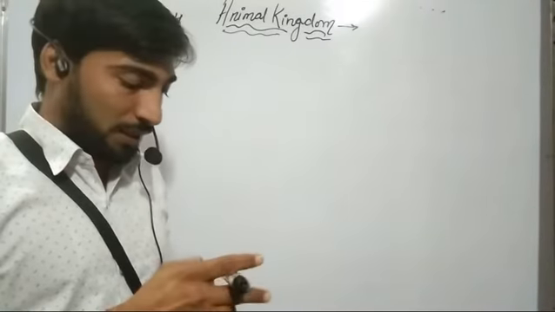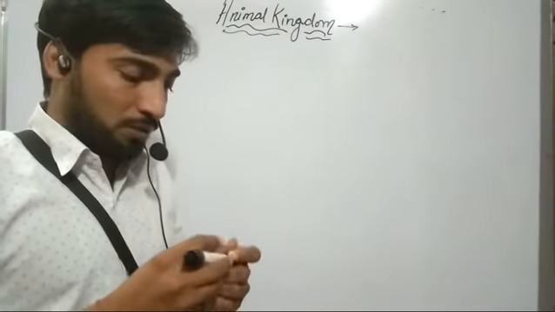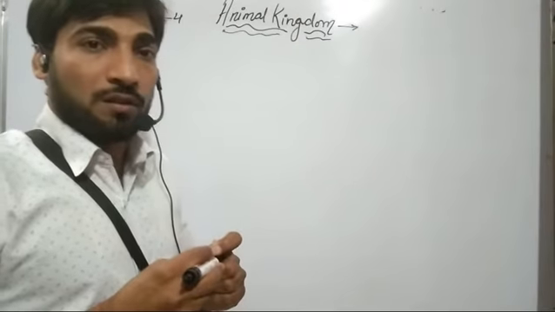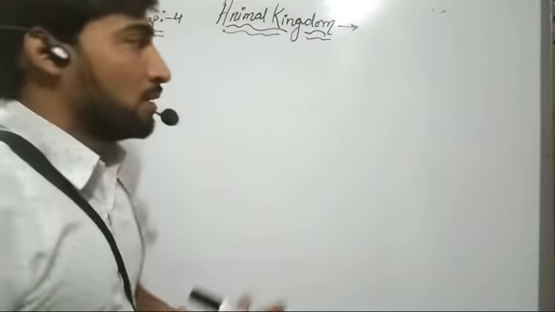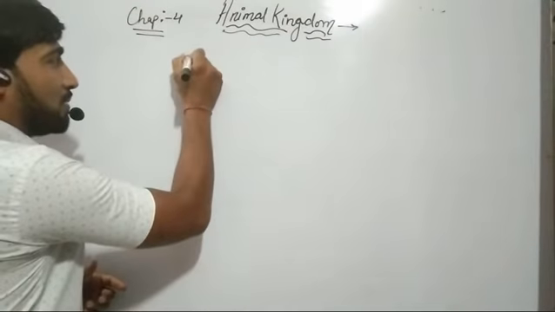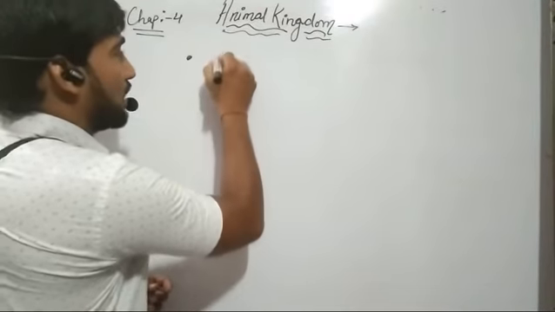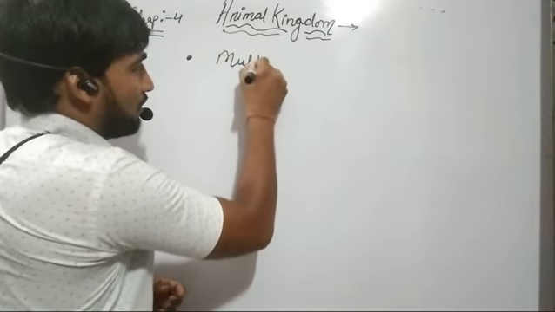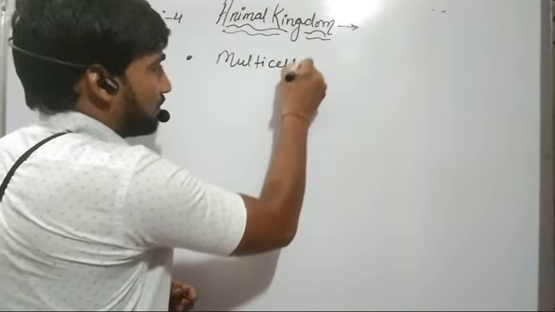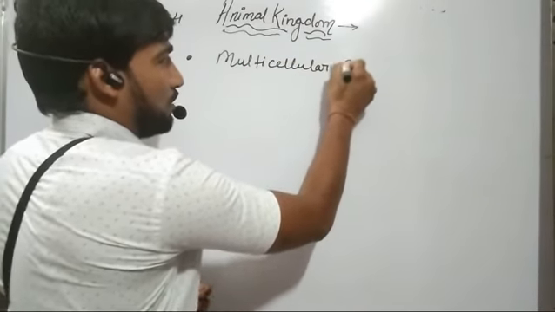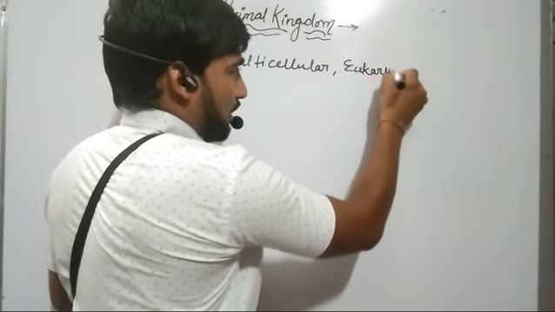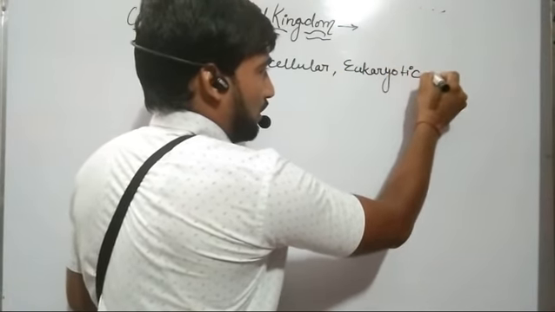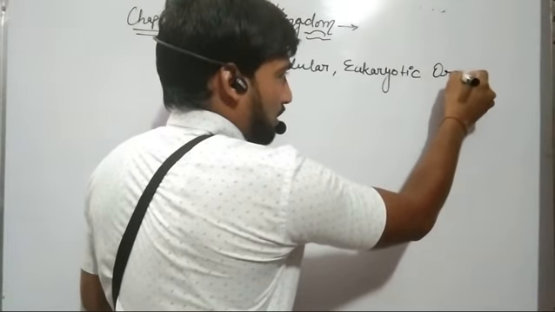As we have already studied in our second chapter, here also we will repeat certain points of some general characteristics of the animal kingdom. So these animals are multicellular eukaryotic organisms.